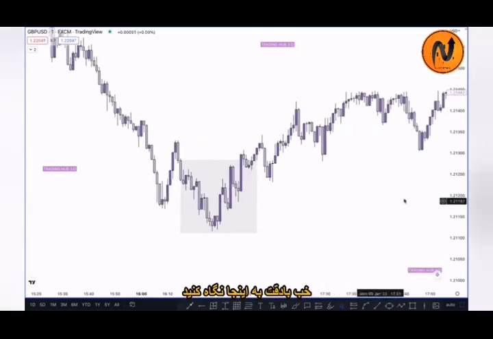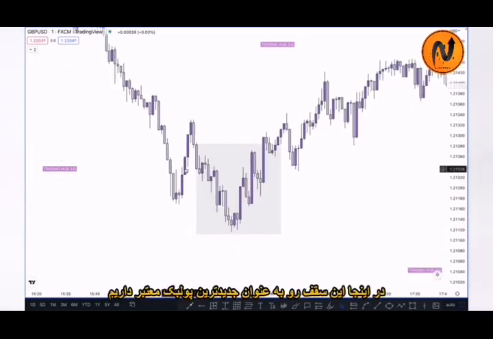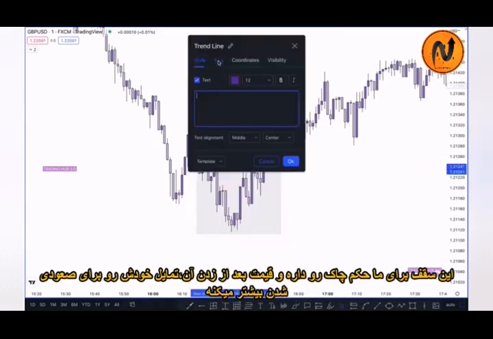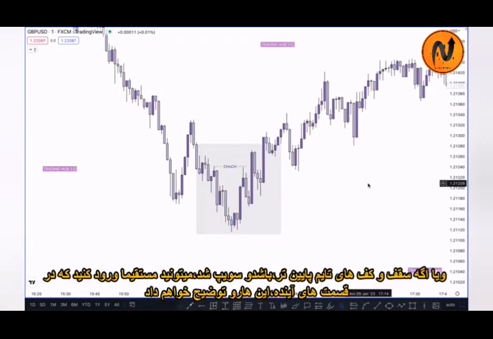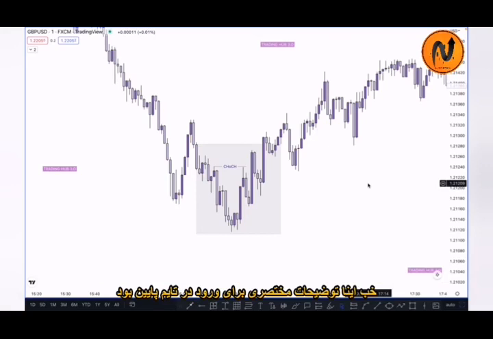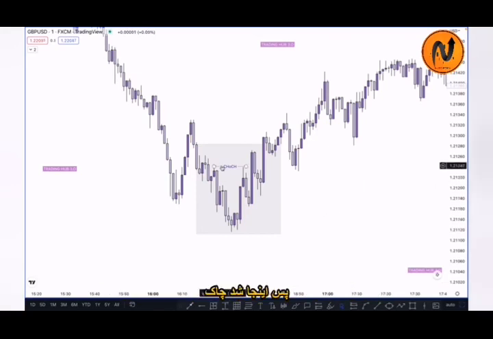Now look at this picture very carefully. Where is our first pullback in this leg? You can see in this leg, where is our first pullback? This high. So this high acts as our change of character at this point, because market momentum is looking for a reversal to the upside. To confirm any buy or sell, price must take out the lower time frame inducement, or if market takes out the previous lower time frame high or low, sweeps the high or low, you can directly buy or sell as per the entry plan, which will be covered in an upcoming chapter. So this is just an explanation of how we can identify a lower time frame entry. So this one is our change of character.